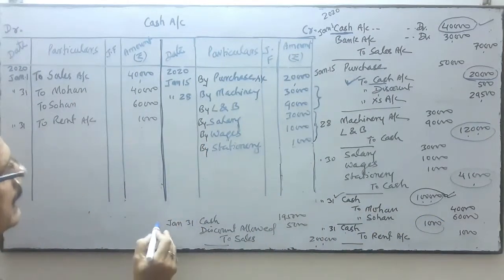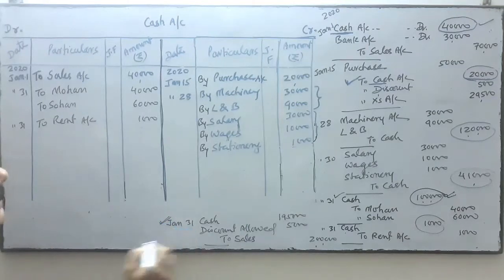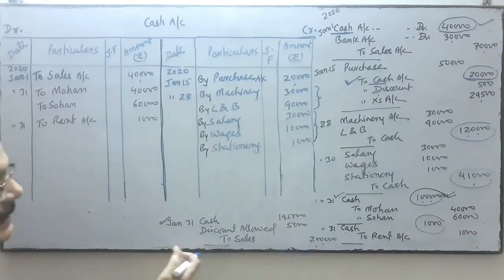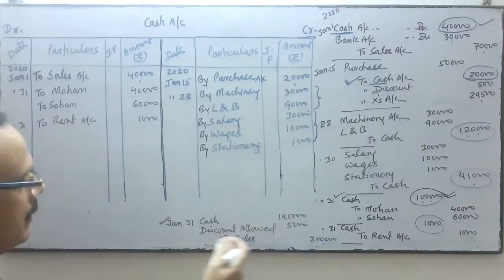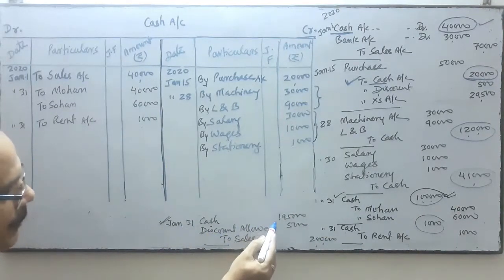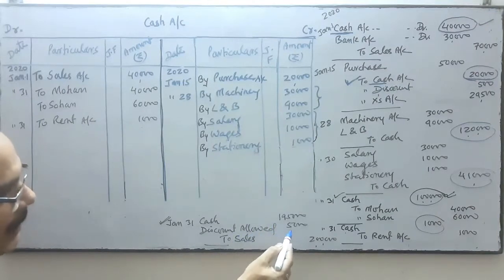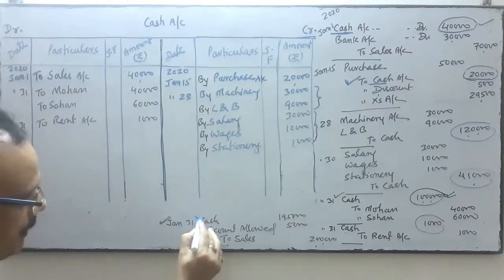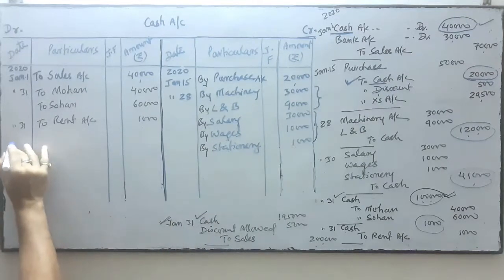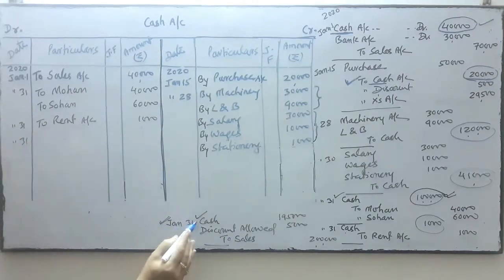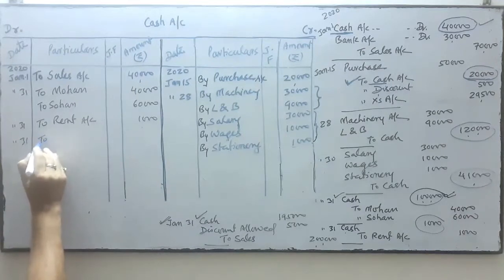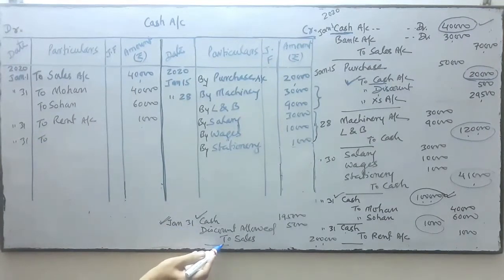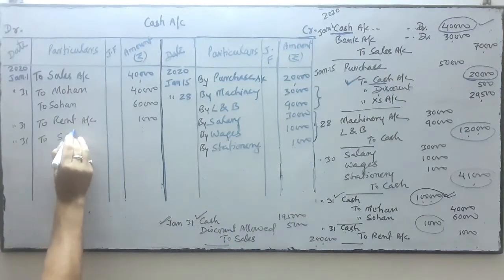Next transaction is this. On January 31st, I have written one transaction on this side because I am not getting space on that side. Cash account debit 1,95,000, discount allowed 5,000, and sales account credit 2 lakhs. So cash is on debit, so the debit side will do the posting, and we will write "to" sales, the opposite of cash.